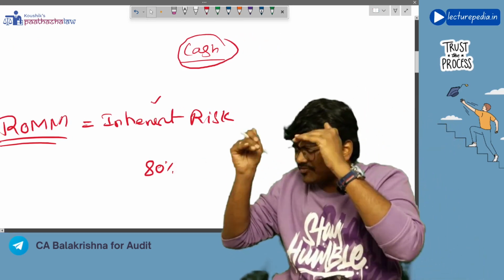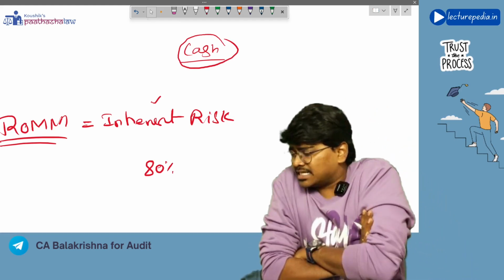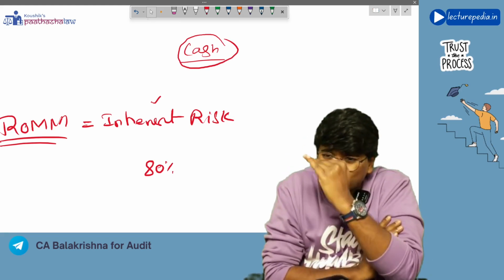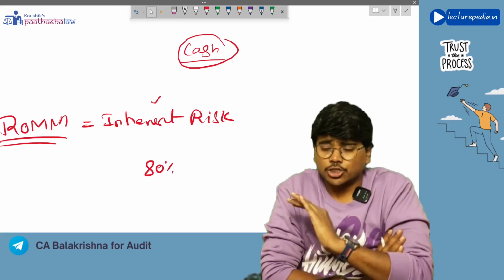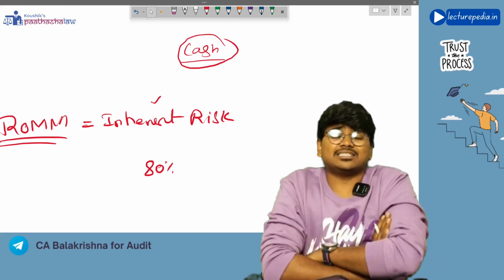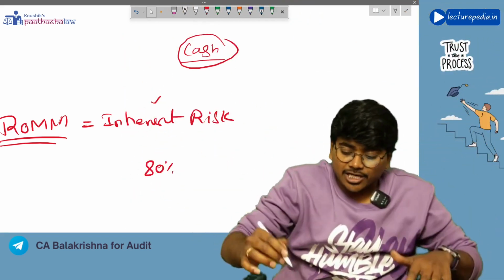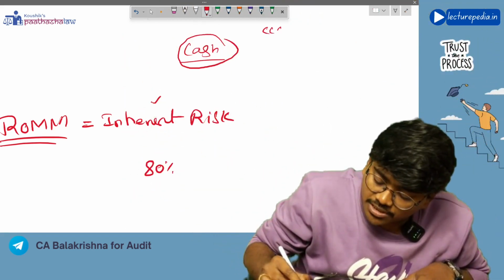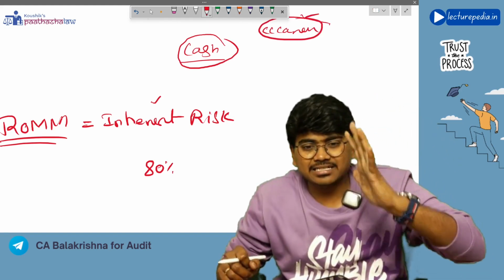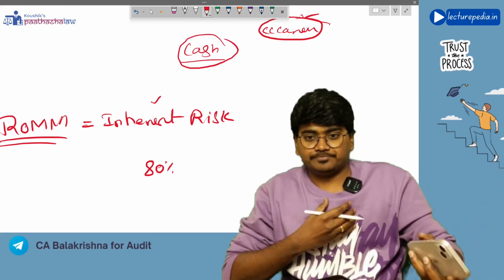Now if there is inherently a risk in a particular item, will you just sit like that without doing anything? No, right? You will try to reduce that inherent risk. So for reducing the inherent risk, what will you do? You will implement controls. Like you have implemented CC cameras in the organization to reduce the inherent risk of theft of cash, right? So you have implemented controls.